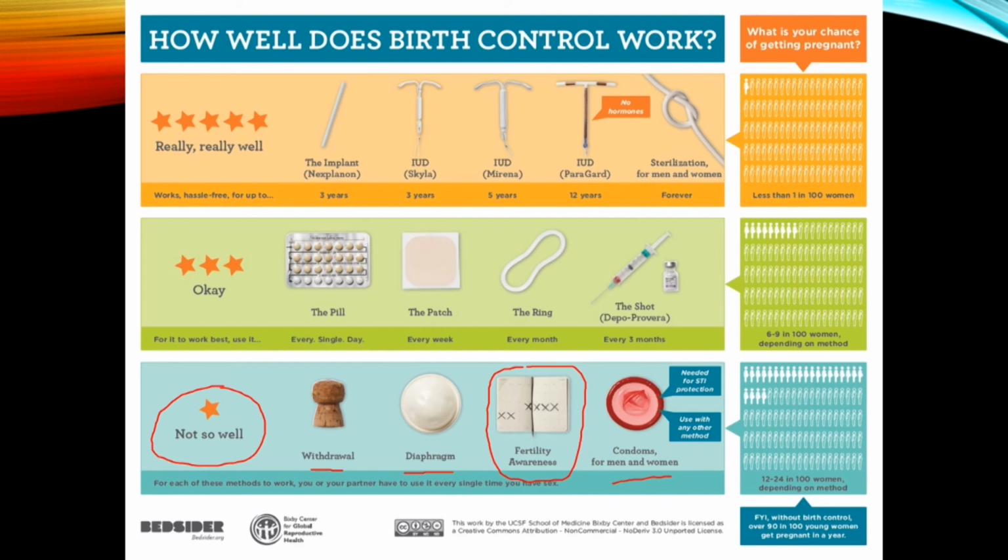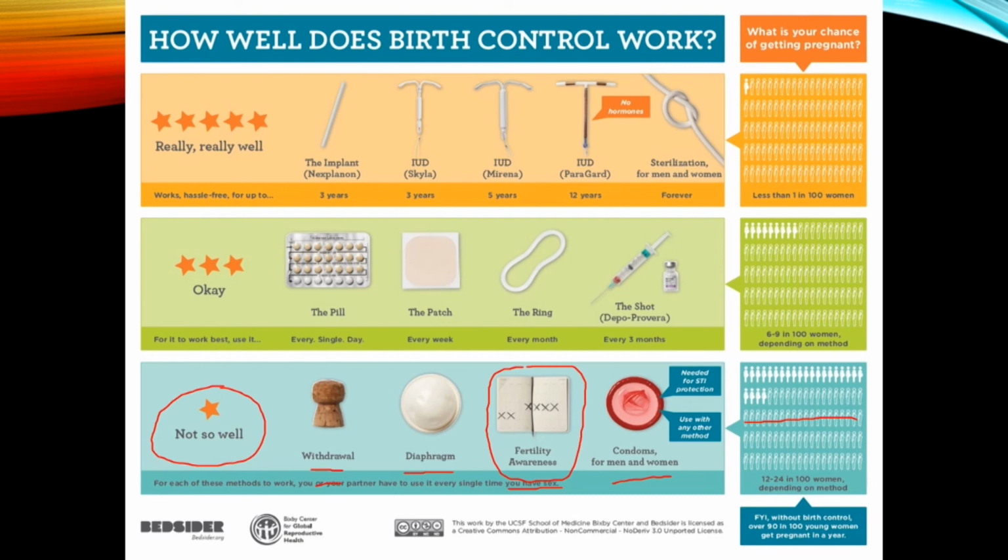We said the worst ones are probably withdrawal, and also we have this idea of fertility awareness. Again, condoms and diaphragm, again, it's not that successful. If a couple are having sex regularly throughout the year and they're using a condom, for example, of 100 women, about 12 to 24 of them will become pregnant. So again, there's still certainly a good chance that the lady might become pregnant using those techniques.